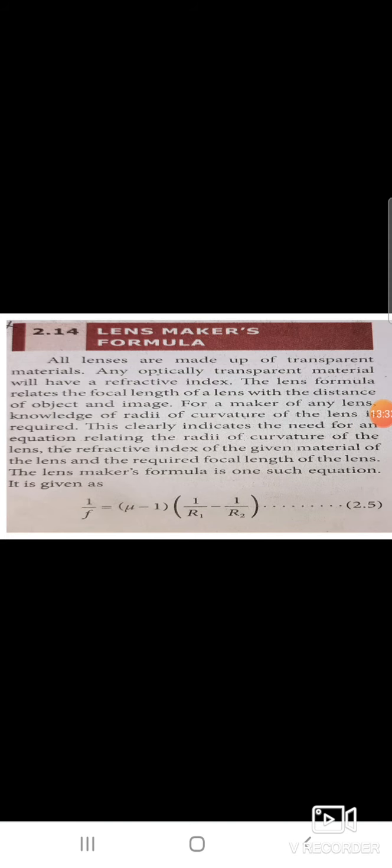Lens maker formula. All lenses are made of optically transparent materials with a refractive index. To make lenses, knowledge of the radii of curvature of the lens is required. The lens maker formula is 1 by f equals mu minus 1 times, 1 by r1 minus 1 by r2. That is called the lens maker formula.